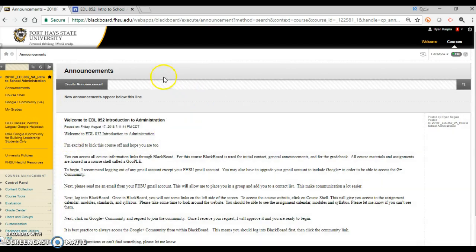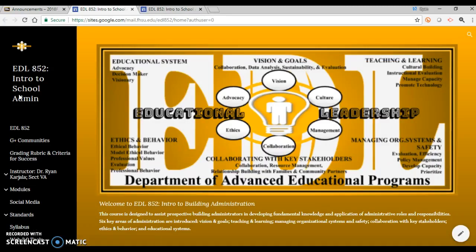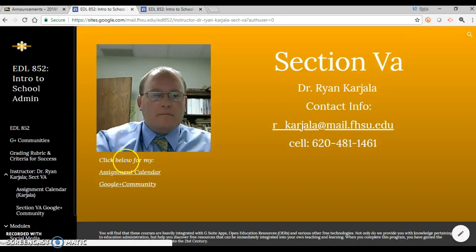So from here, we're going to go out and take a look at a few things. We're going to start off with our course shell. So click on your course shell, and that'll take us to our course shell, which has information. There's a couple of things I want to point out to you here. The first thing is, this is my area. I'm Dr. Ryan Cardula. If you click on this link, there's a picture of me. Here's my contact information. So if you need to email me, there's my email address.